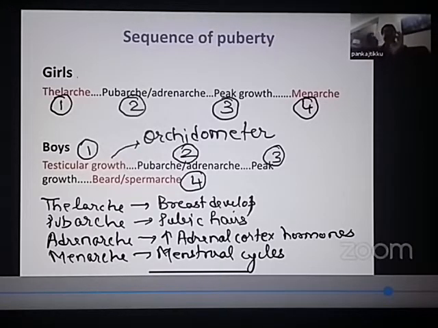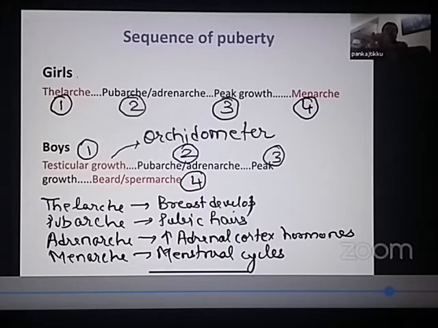Growth is simply an increase in size. Development is the milestones. Then I also told you growth occurs in a cephalocaudal sequence from head to toes. Another thing I told you is that there are different names that have been given to the different periods of growth.